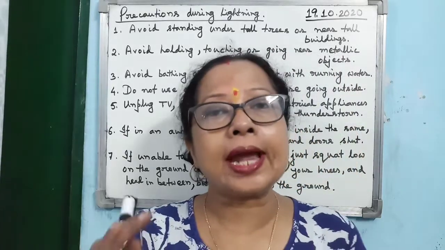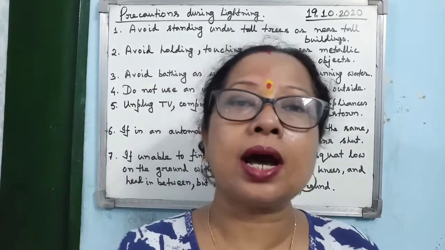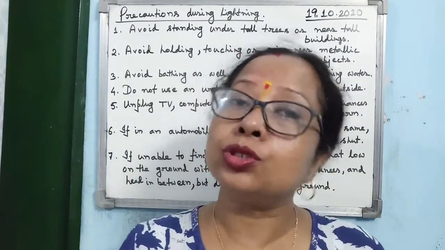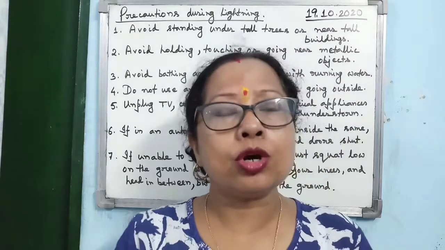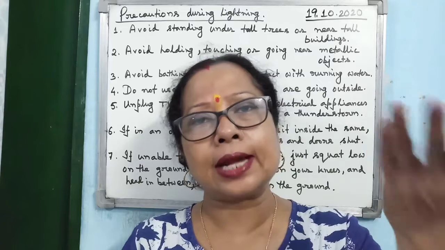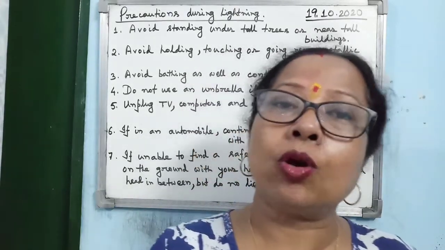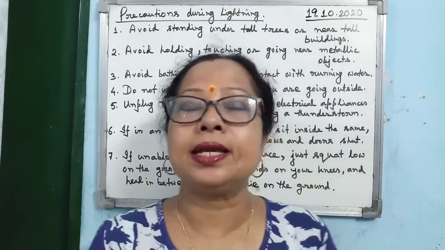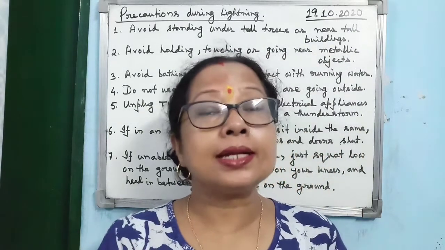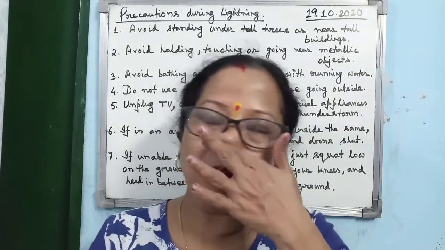Because tall trees and tall buildings, due to their height, come nearer to the cloud, and you know that whenever a heavily charged cloud comes near the ground, the tree on the ground will be considered the base for the cloud. Is that clear? So that's why tall trees and tall buildings are very prone to lightning. That's why avoid standing below a tall tree or near tall buildings.